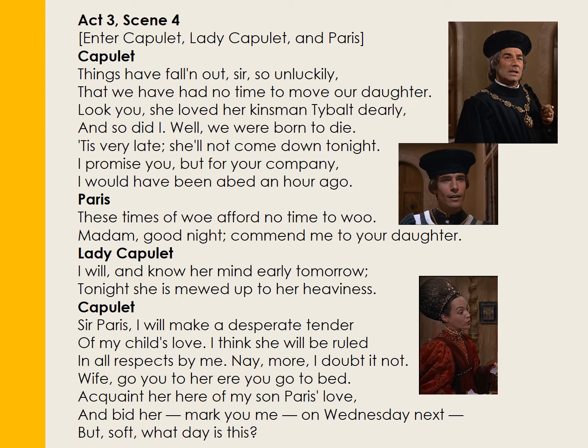And Capulet makes it very clear that Juliet loved her kinsman. He was part of the family dearly. And so she's bound to be sobbing in her bedchamber. And he's saying, as it is so late, she'll not come down tonight. And he's even stressing the fact that but for Paris calling on his household, he would have been tucked up in bed an hour earlier.